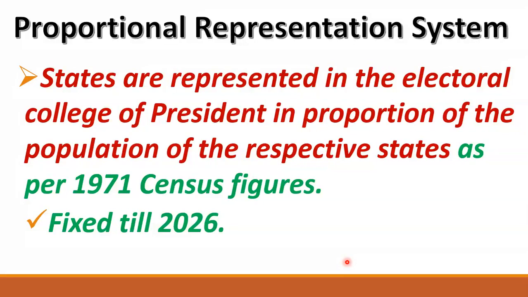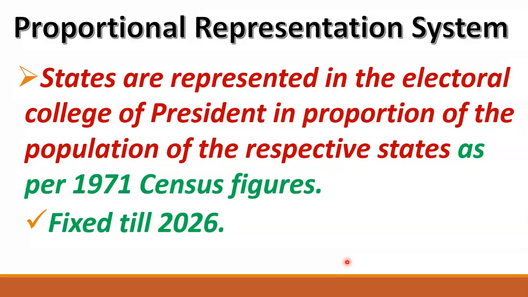Why? Because South Indian states are more literate, more aware, and more educated than the North Indian states, and people in North Indian states are not that literate or aware. So in South Indian states, people controlled the population, but the population explosion continued in North Indian states.